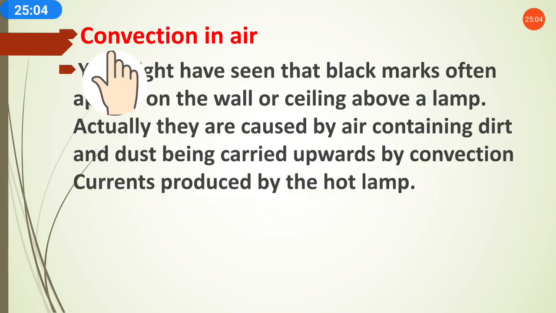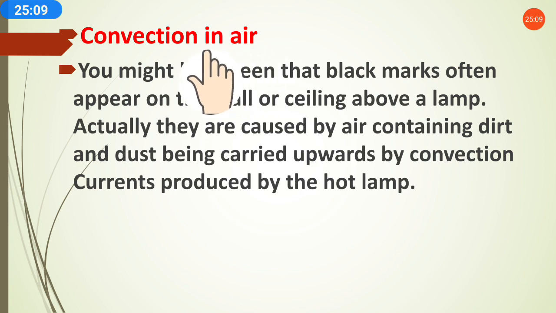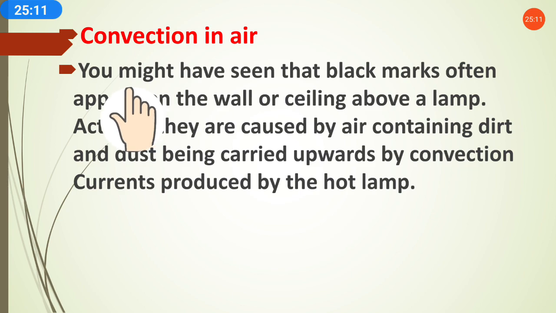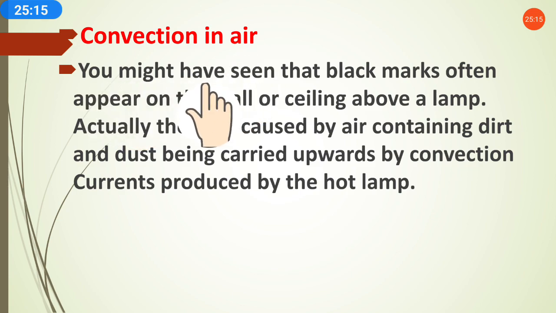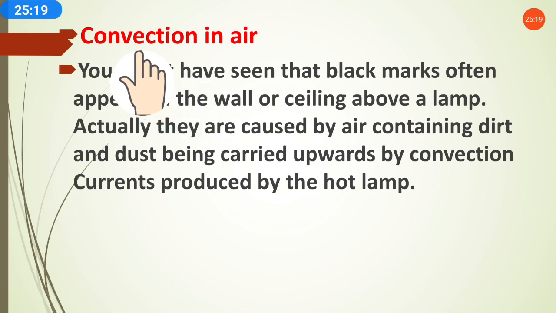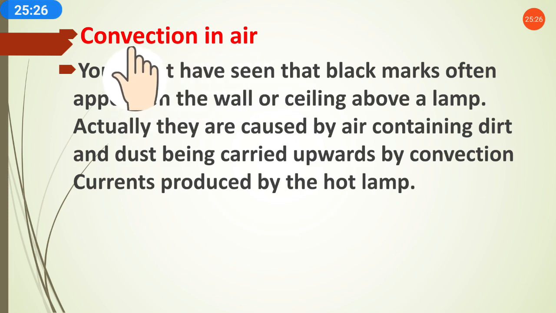Now we will understand convection in air. In air, how does the convection process, how does heat transfer through convection take place? Air is what? Gas. So in case of liquid and gas, which type of transfer of heat is there? Convection. Always remember, don't get confused. In solid, conduction, and in gas and liquid, convection is there.